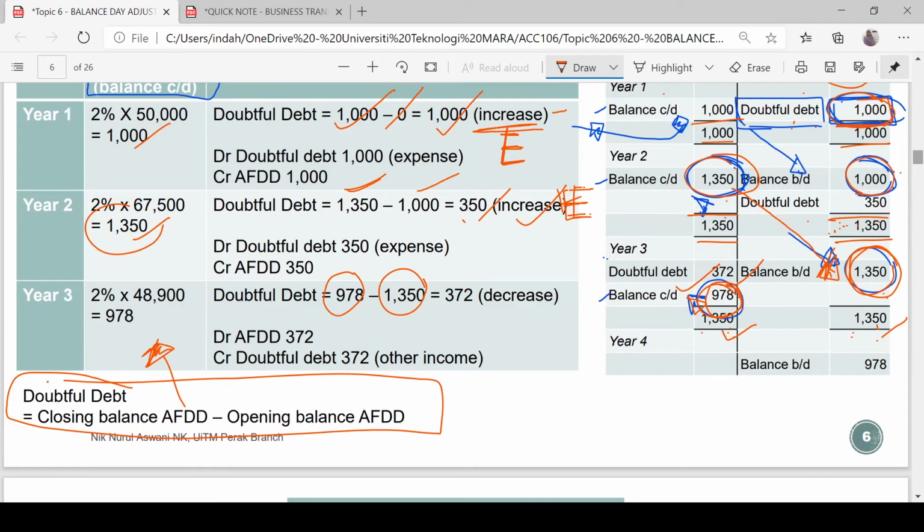It should be a negative, a decrease by 372, so this will become revenue. Why is it important to know whether the increase or decrease is an expense or revenue? Because this will affect the preparation of your final accounts.